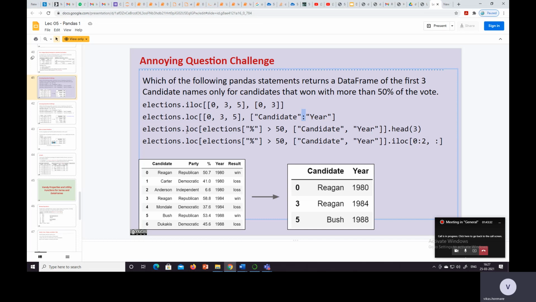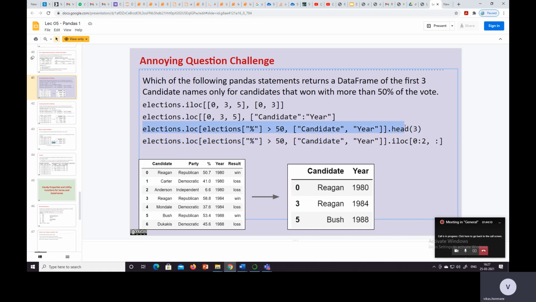Then elections.loc, elections percentage greater than 50, and candidate, we want two things, candidate and year. So this is also, I think, what it will do: loc will first find the rows where the percent is greater than 50, and it will print two columns, and then we take the head, meaning the first three outputs.